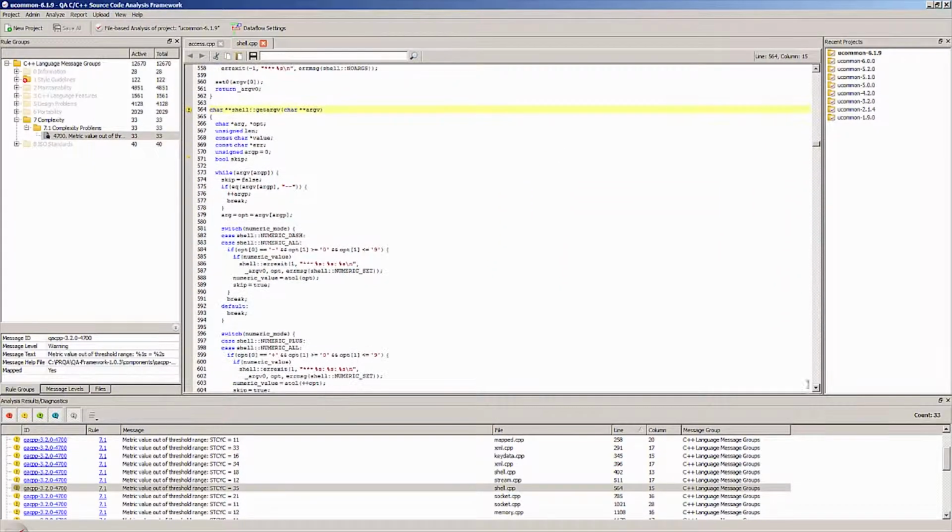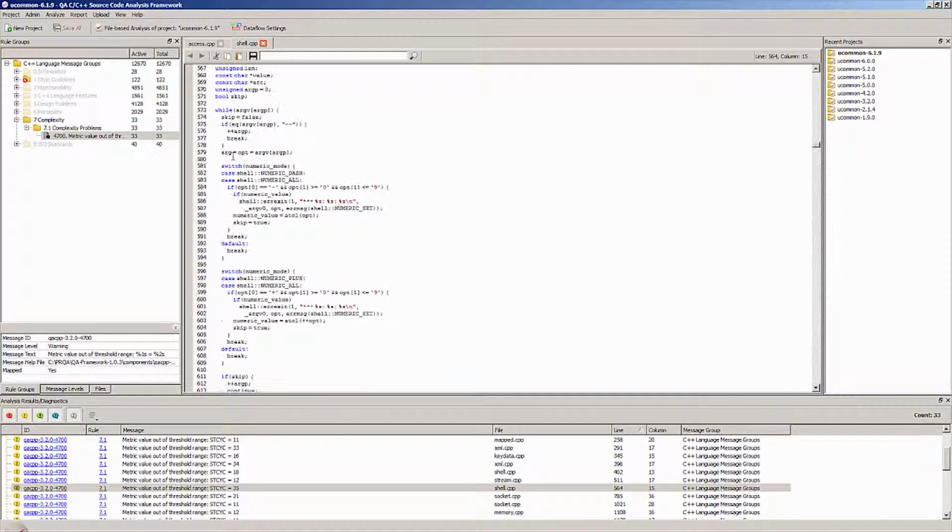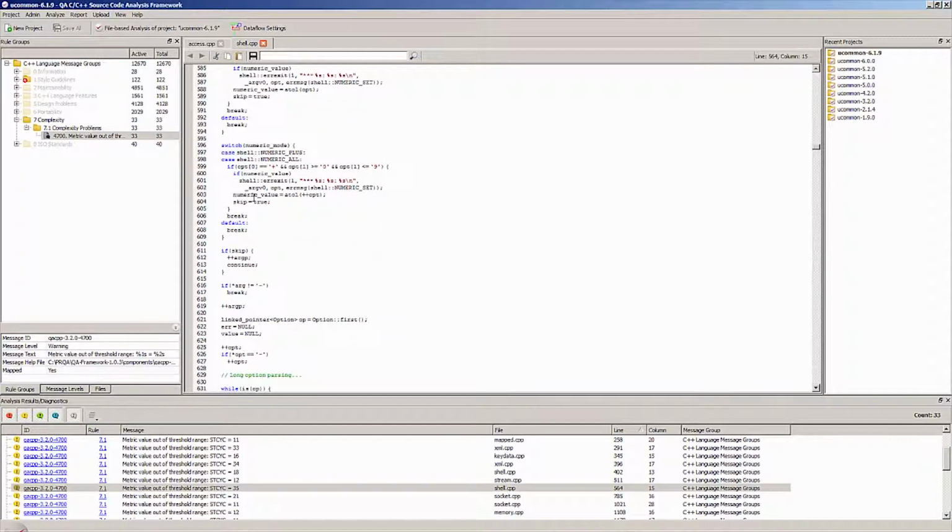So I can see for this function here, getArg, it has a cyclomatic complexity of 35, and that's quite a complex function. We can see that there are a number of decisions in here, switch statements, if statements, and some of the ifs are nested within switch cases and within loops as well. So this means this function is fairly complex, it's quite hard to understand, and if I was maintaining this function I might find it quite hard to add new functionality to it.